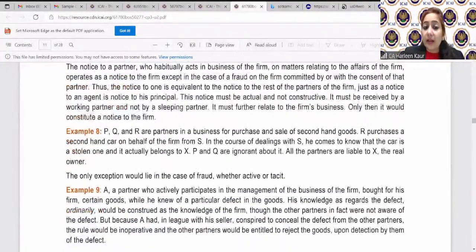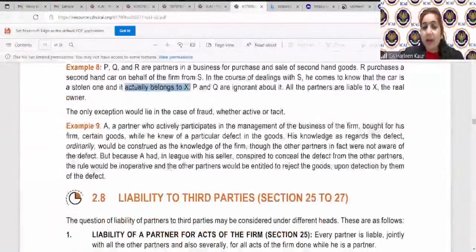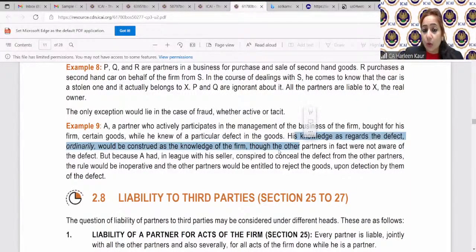So where this Mr. R had knowledge that the car belonged to X, a stolen car, then even if P and Q were ignorant, it was considered that one of the partners had the knowledge, so the whole of the firm becomes liable. However, in this particular case, a partner who actively participates bought goods for his firm and he knew that there was a particular defect in the goods. Now, his knowledge about this defect will be considered as the knowledge of the firm, although the other partners were not aware of the defect.